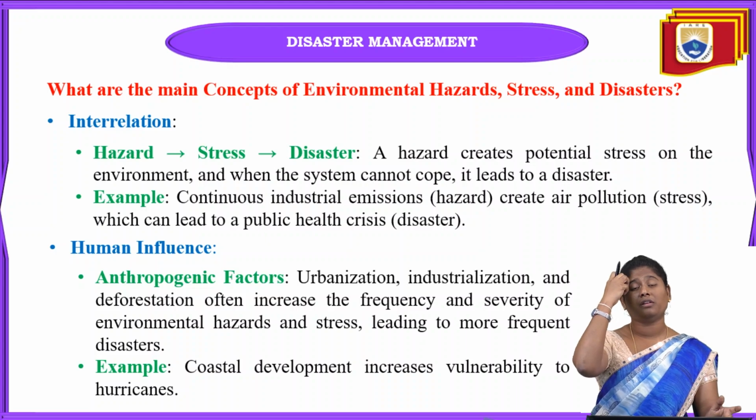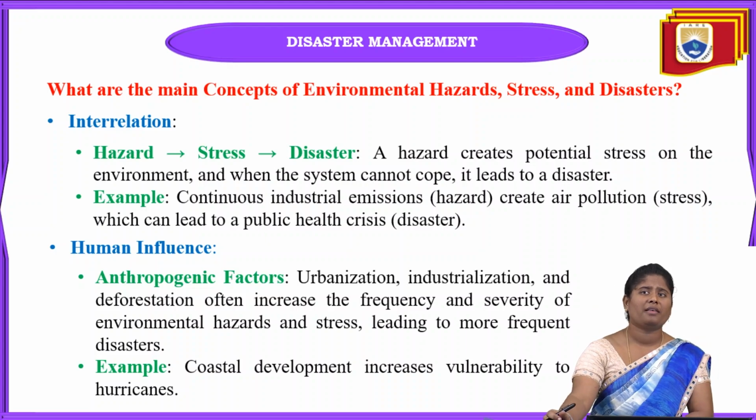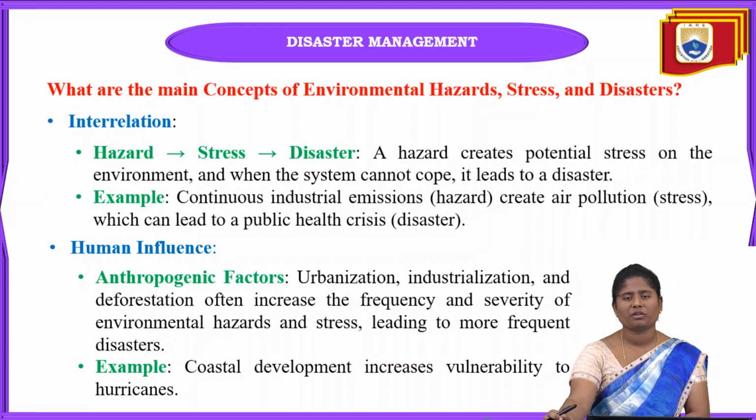Why? Because disasters and hazards give so much stress and strain towards the environment. And when the system cannot cope up, that leads towards disaster. So there will be interrelation between hazard, stress, and disaster.